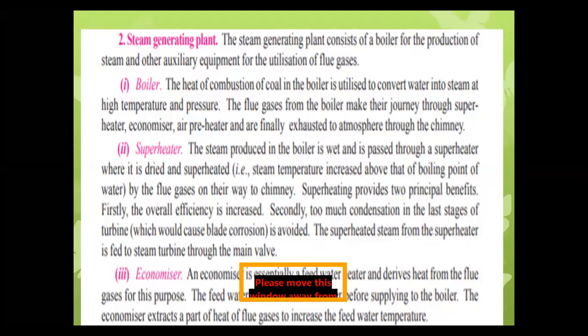Means what, for the condensation purpose, it requires the cooling system and all. So if we use the flue gases inside the superheater for raising the temperature and drying the steam, it increases the efficiency. Means total coal combustion can be reduced. So the coal combustion required per unit generation of electrical power is going to reduce.